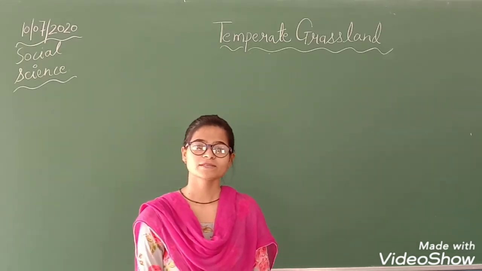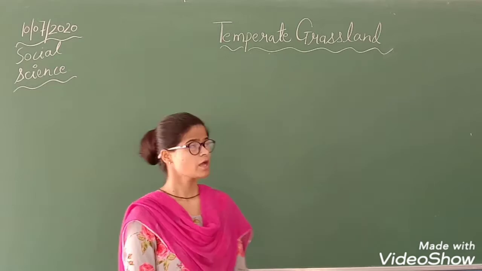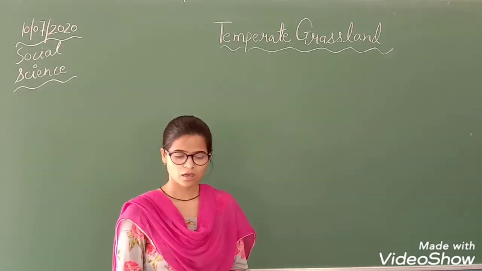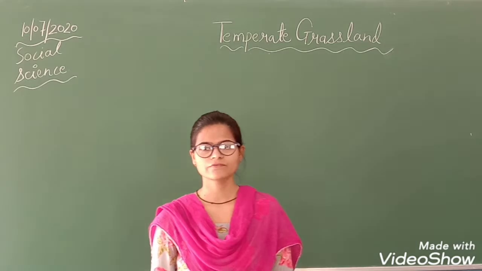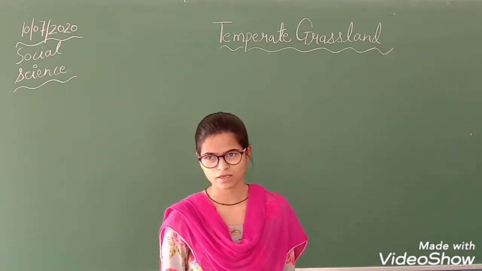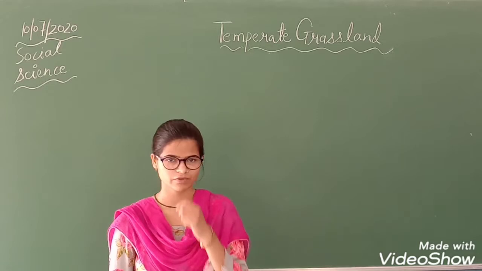So today's topic is temperate grassland. Beta, the word temperate grasslands means very vast land covered with grasses. Big lands are there, and those lands are covered with grasses.